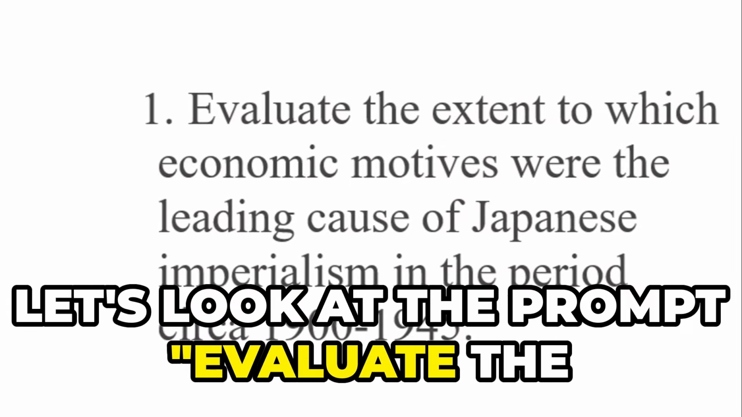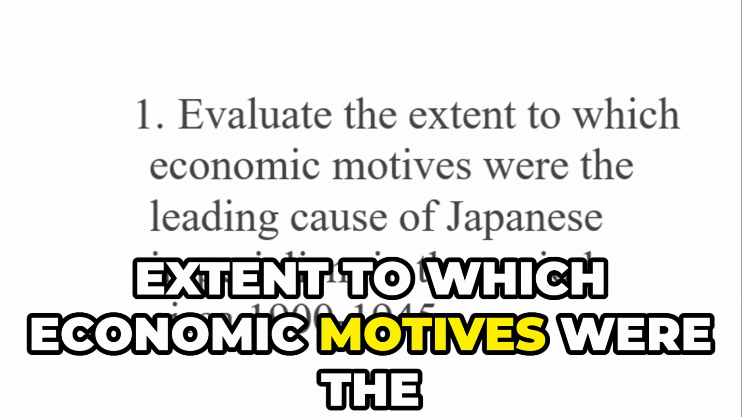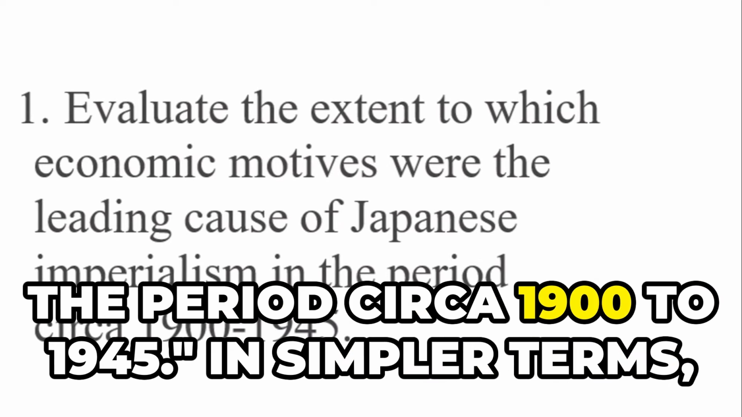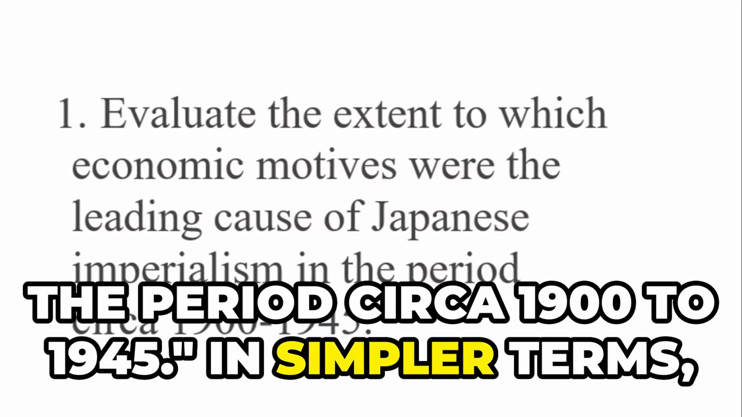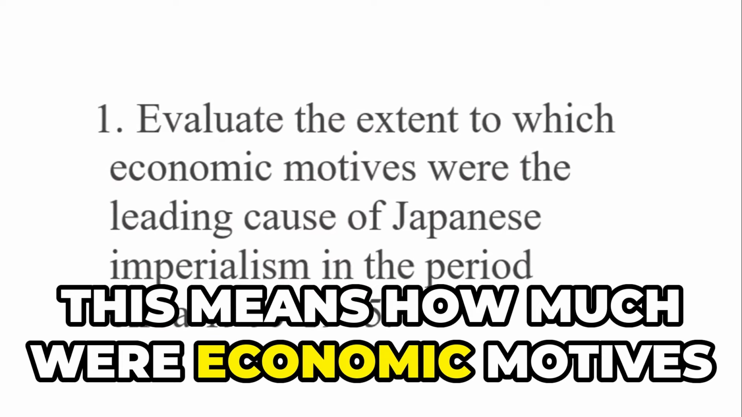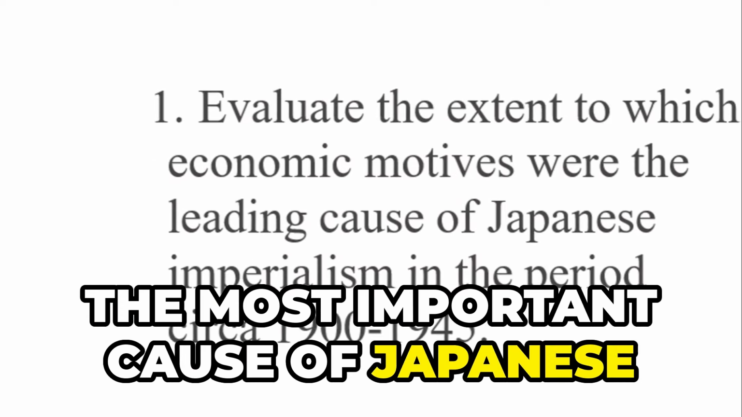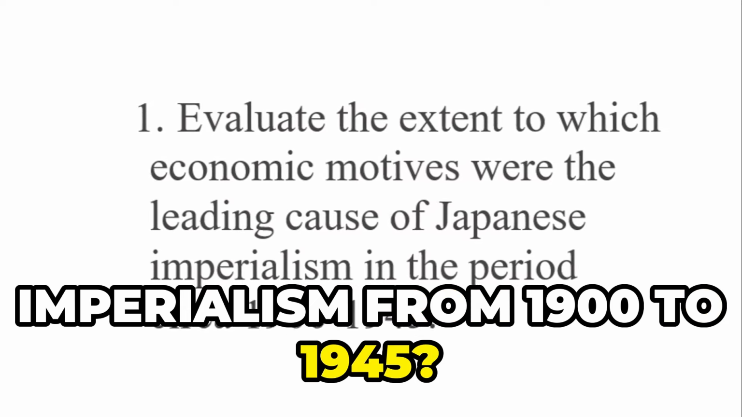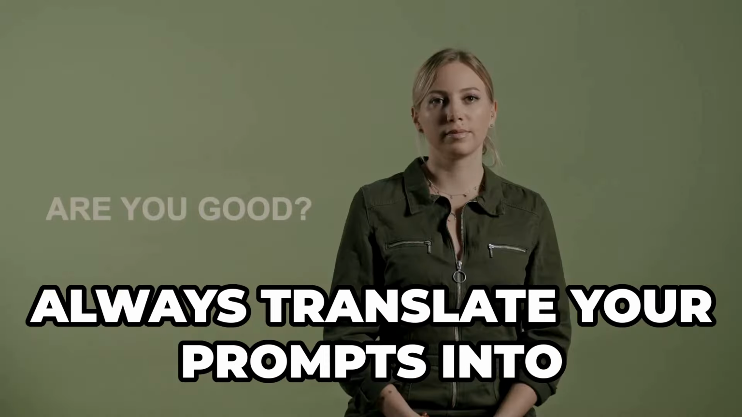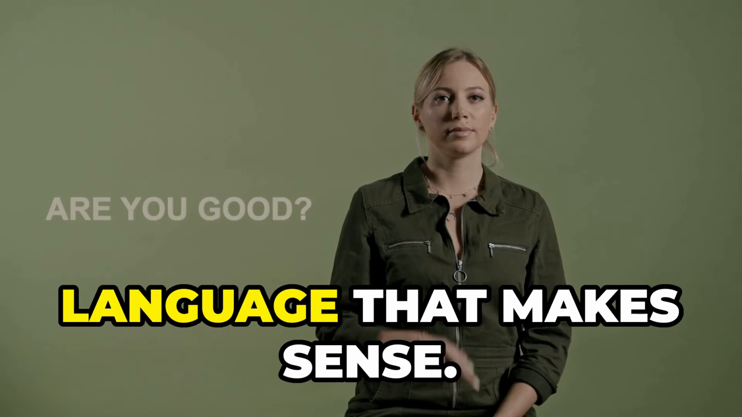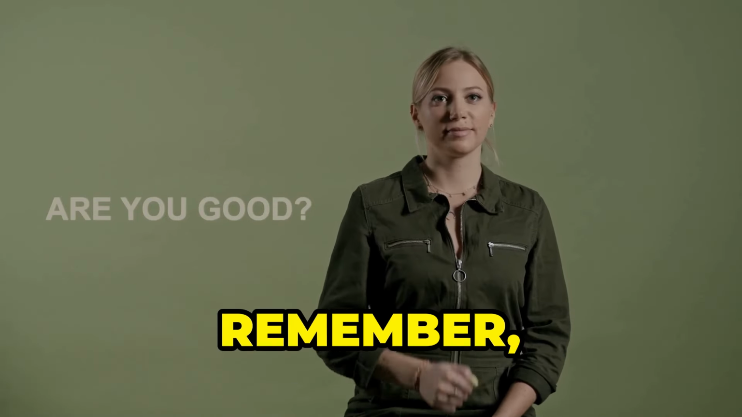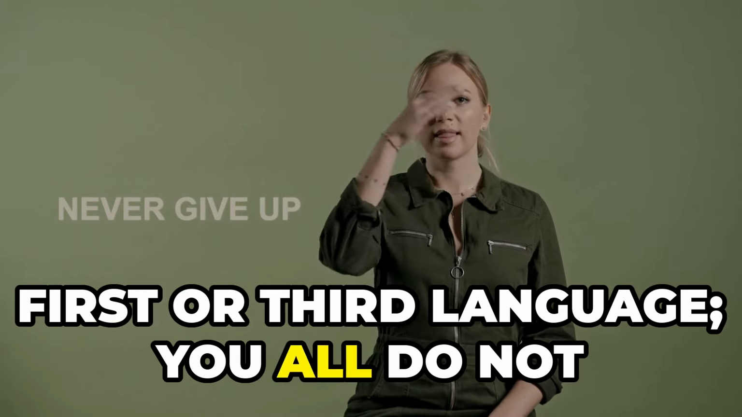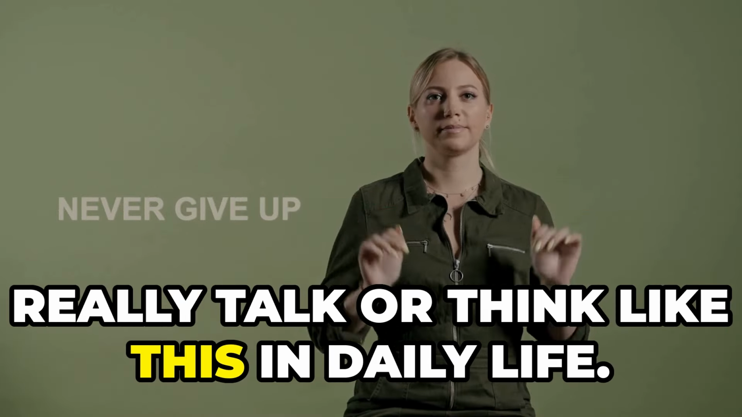Let's look at the prompt. Evaluate the extent to which economic motives were the leading cause of Japanese imperialism in the period circa 1900 to 1945. In simpler terms, this means how much were economic motives the most important cause of Japanese imperialism from 1900 to 1945? Always translate your prompts into language that makes sense. Remember, it doesn't matter if English is your first or third language, you all do not really talk or think like this in daily life.